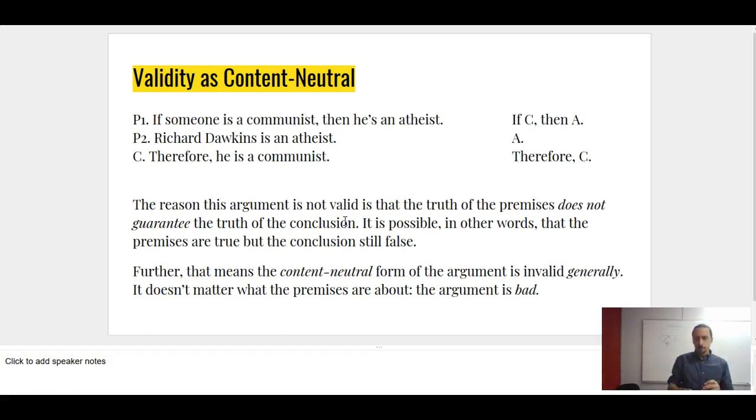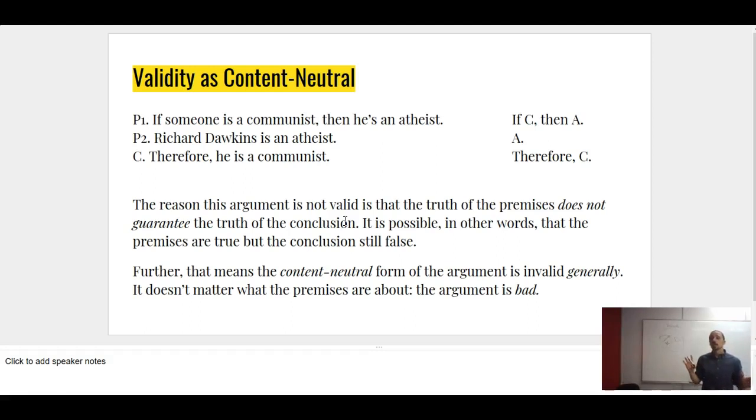So, the reason the Dawkins argument is invalid is because the truth of the premises just doesn't guarantee the truth of the conclusion. It's possible that we have true premises and a false conclusion. It could be true that all communists are atheists. It could be true that Richard Dawkins is an atheist. But even if all the premises were true, and they may or may not be, the conclusion still wouldn't follow. Because it's possible that Dawkins is outside of the communist group, but is still an atheist. So the truth of the premises does not guarantee the truth of the conclusion.